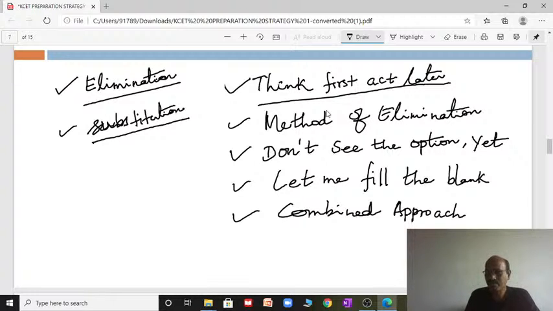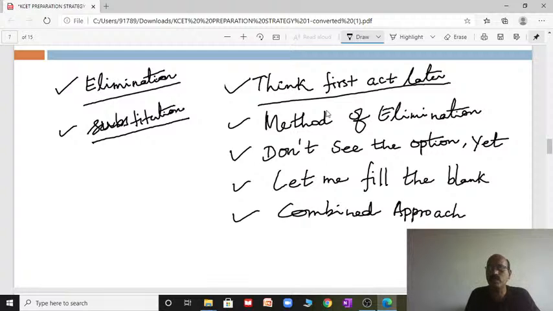Apply all the weapons you have: go for the elimination method, so 50% of the options will be eliminated and 2 remain. Then apply the fill in the blanks method, and you can come to know the answer correctly.